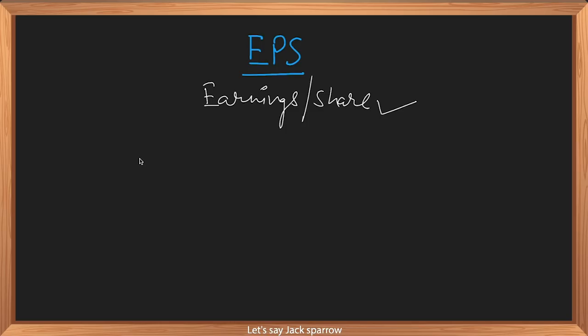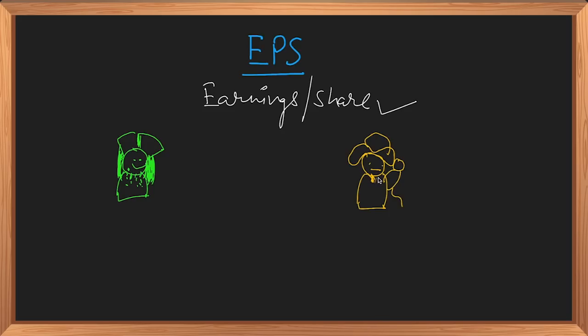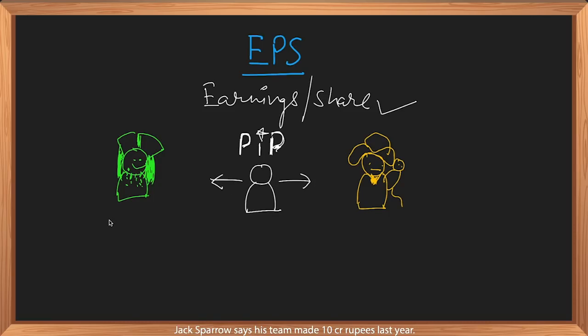Let's say Jack Sparrow and Barbossa are two pirate captains with their own ships. I am a fresh graduate from the Premier Institute of Piracy, and I have to decide which team to join. Jack Sparrow says his team made 10 crore rupees last year. Barbossa says 40 crore. Is that information enough for me to decide which is better?